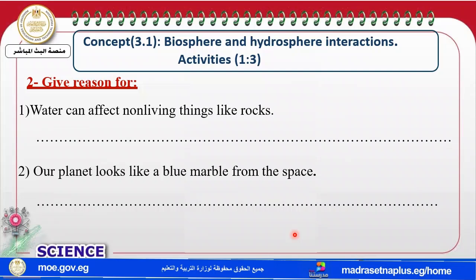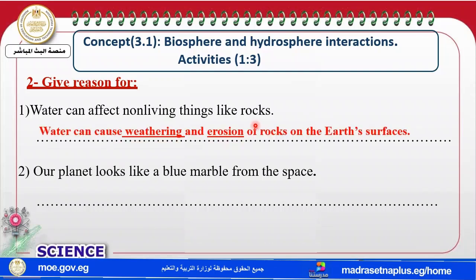Okay, now let's answer. Give a reason for the following: water can affect non-living things like rocks. How does water affect rocks? Water affects rocks by what? By weathering and erosion. So we answer that water can cause weathering and erosion of rocks on the Earth's surface.